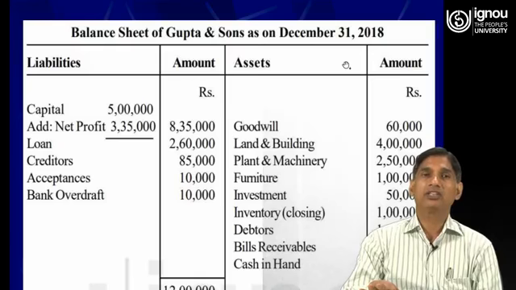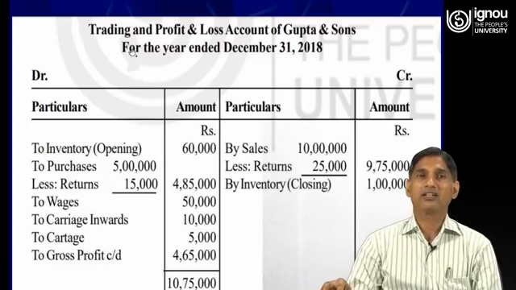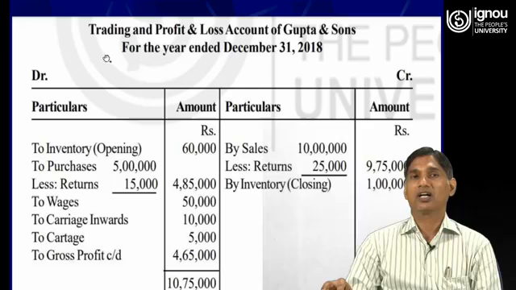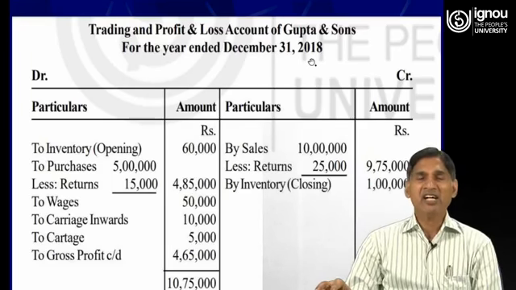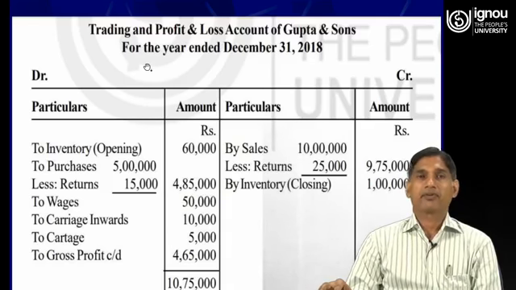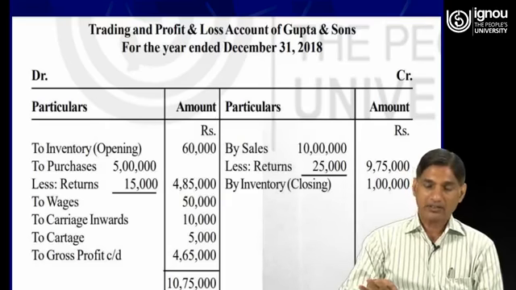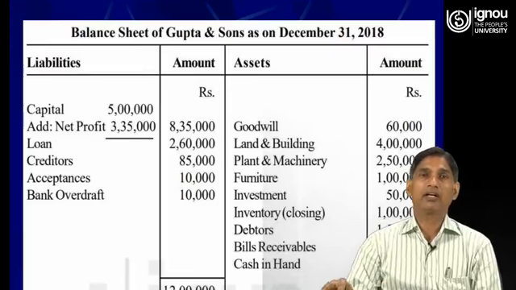Whereas if you see at the top of trading and profit and loss account, what is written? Trading and profit and loss account of Gupta and Sons for the year ended 31st December 2018. So here trading and profit and loss account is prepared for a particular period, whereas the balance sheet will be prepared on a particular date.